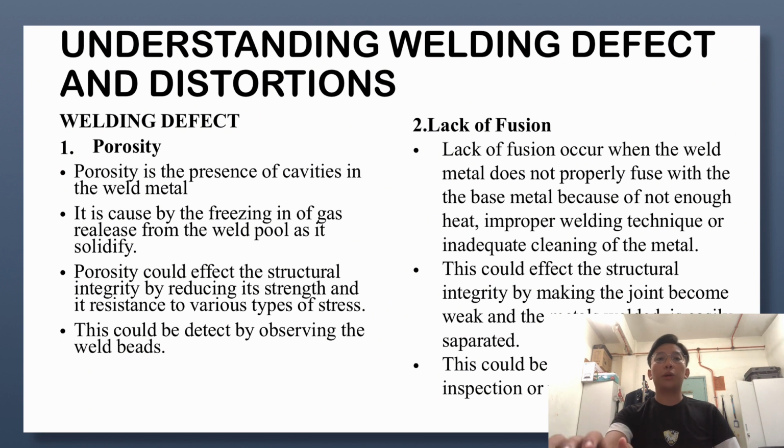Now I'm going to talk about understanding welding defects and distortion. Welding defects. Number 1, porosity. Porosity is the presence of cavities in the weld metal. It is caused by the freezing in of gas released from the weld pool as it solidifies. Porosity could affect the structural integrity by reducing its strength and its resistance to various types of stress. This could be detected by observing the weld beads.